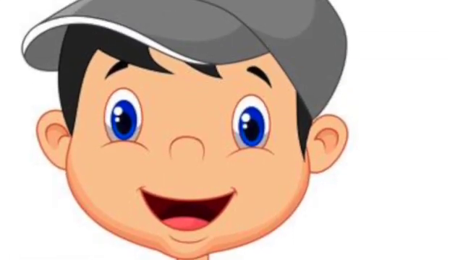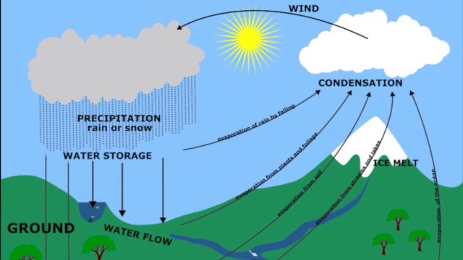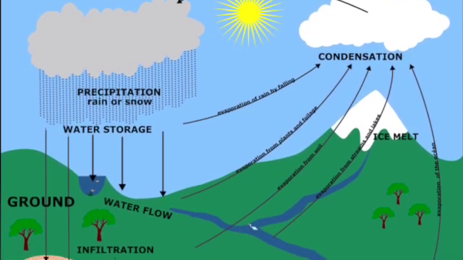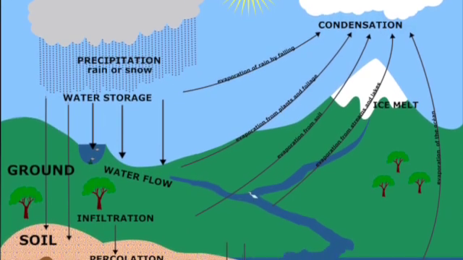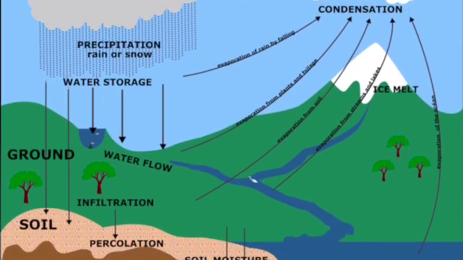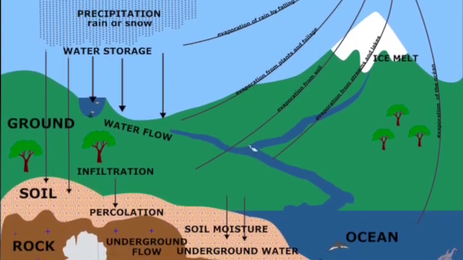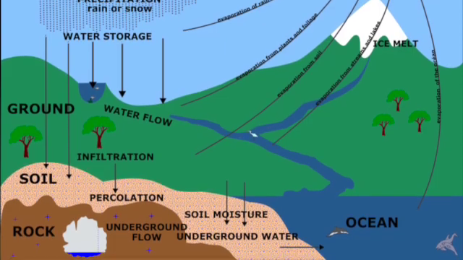"I learned about the water cycle in my first grade class. I know that water goes through a water cycle forever. And it starts with the water evaporating because the Earth is heating it up. Then the water turns into a vapor. That's a gas," said Parker. "And then condensation happens when the water vapor turns back into a liquid and makes a cloud. After that, there is precipitation, and that is when the water falls from the clouds," said Parker.